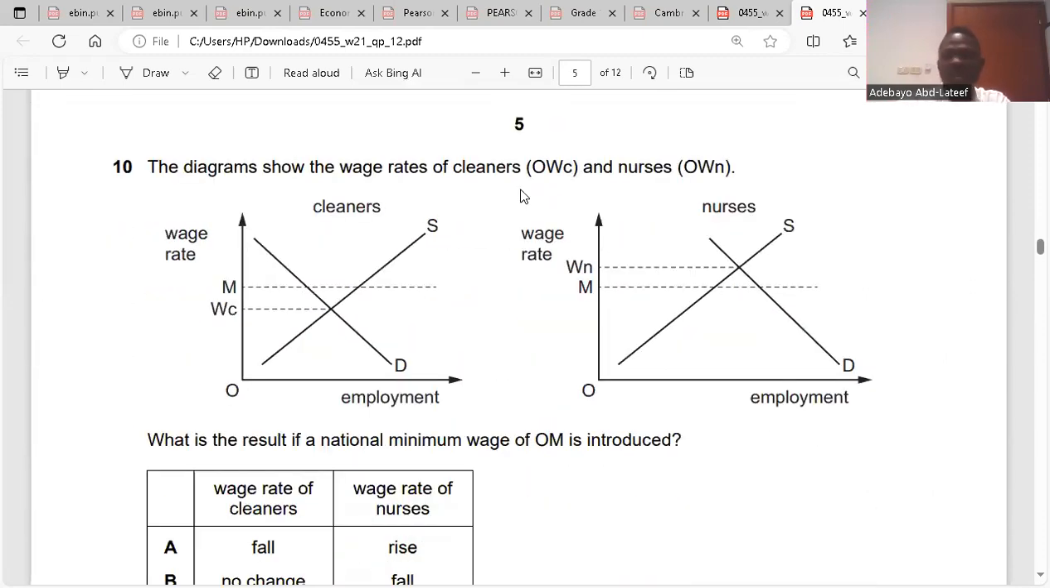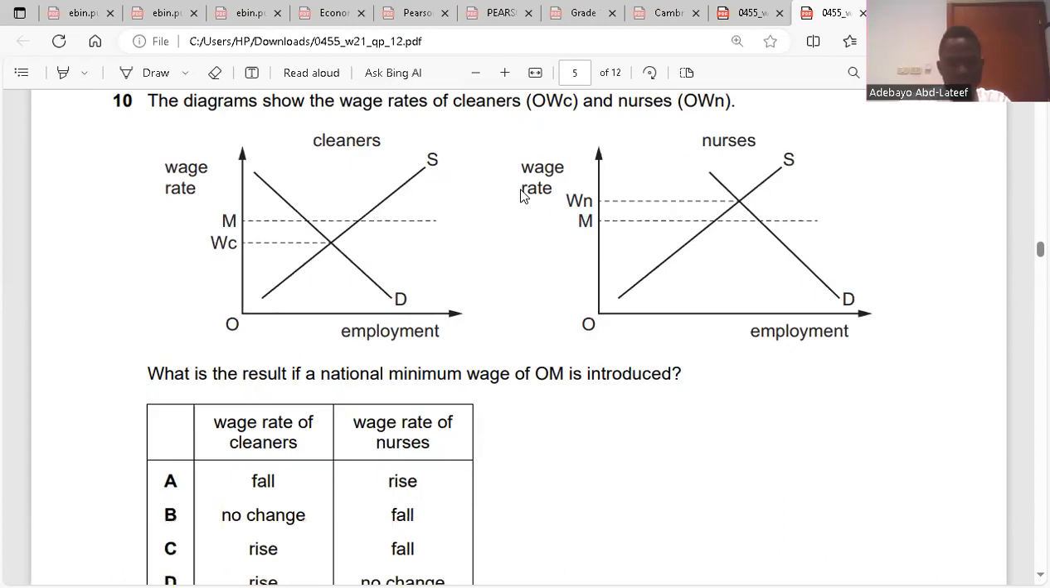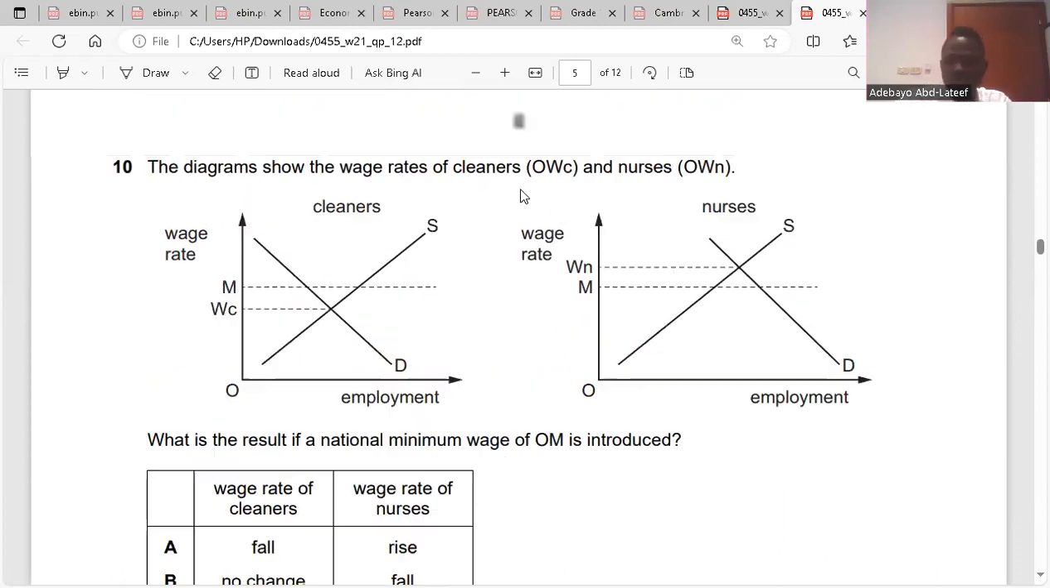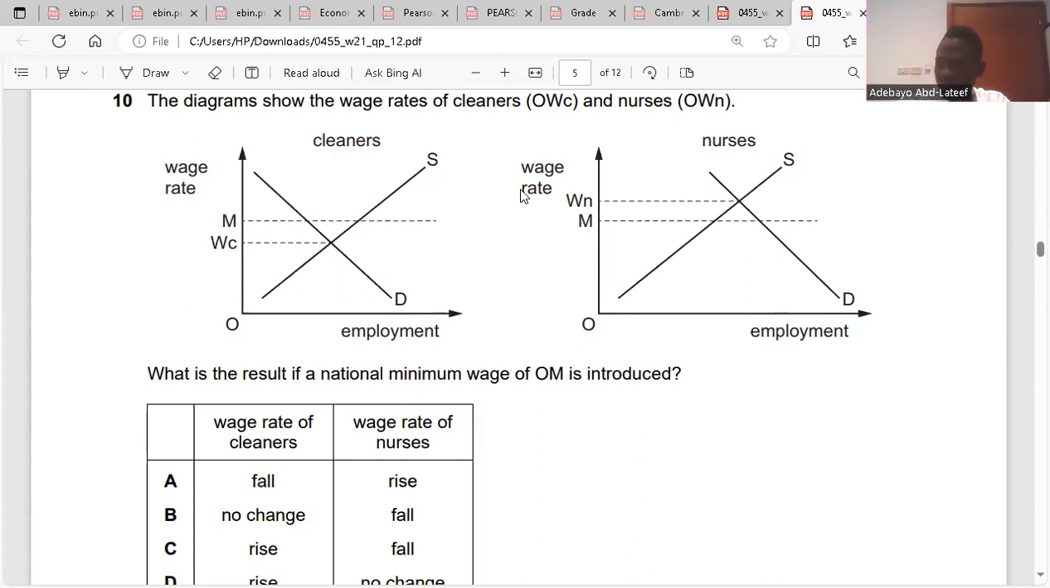The diagram shows the wage rate of cleaners and nurses. What is the result if a national minimum wage of OM is introduced? Do you get the answer? Nurses are being paid above the minimum wage, so it's not going to change. But the cleaners are paid below the minimum wage, so that means their wage rate has increased. So the answer is D.